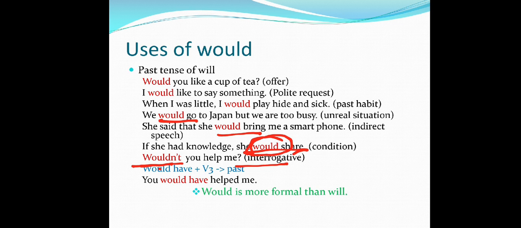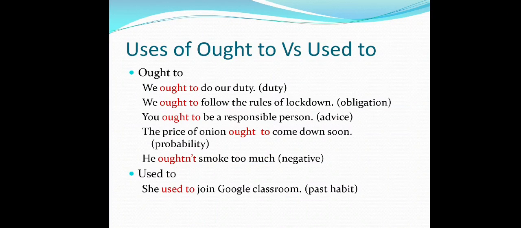Would have plus B3. Again we have it in our sentence, and that will go with the third form of the verb, and that shows your sentence in the past, that you would have helped me. Okay, so next one, would is more formal than will. Here we can say would is more formal than will. Uses of ought to.